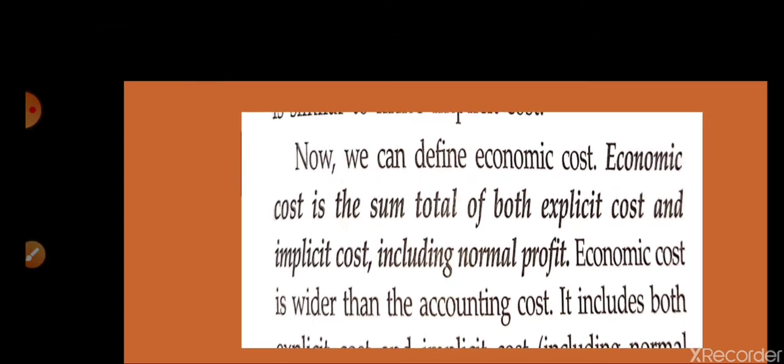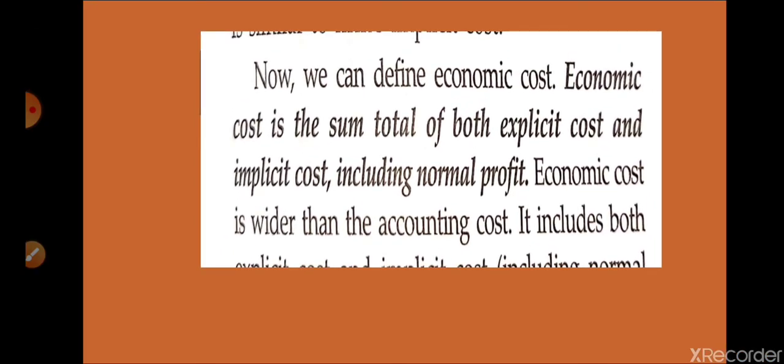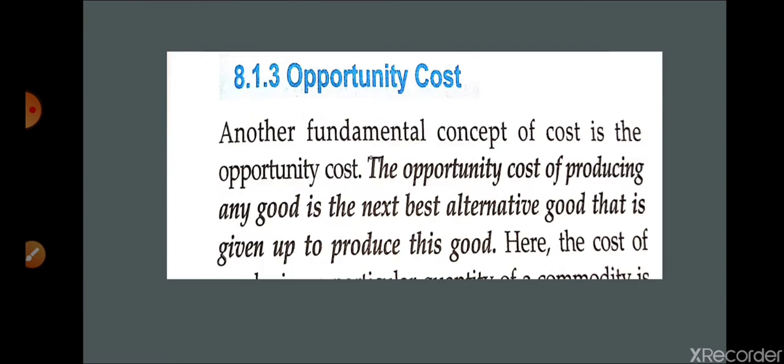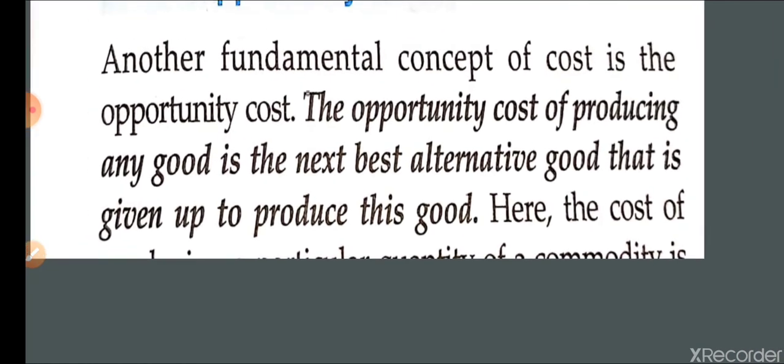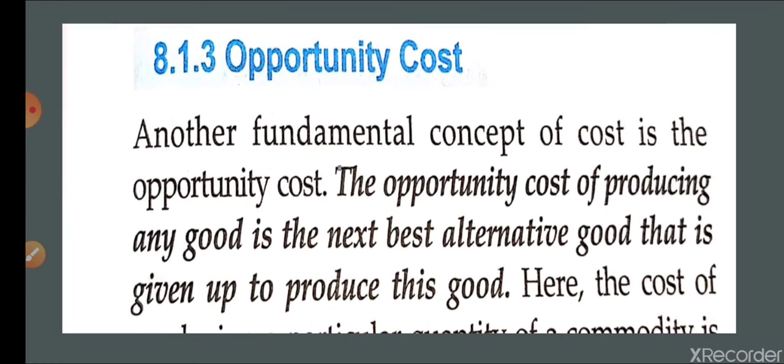So money cost or accounting cost is equal to explicit cost. Explicit cost plus implicit cost plus normal profit is equal to economic cost. I hope it is clear to you. Now we are going to discuss the next important concept. Usually in 2 marks this question may come many times.